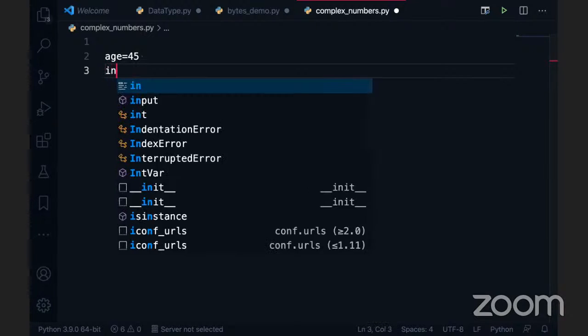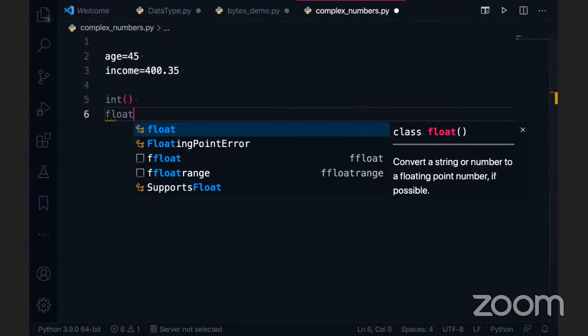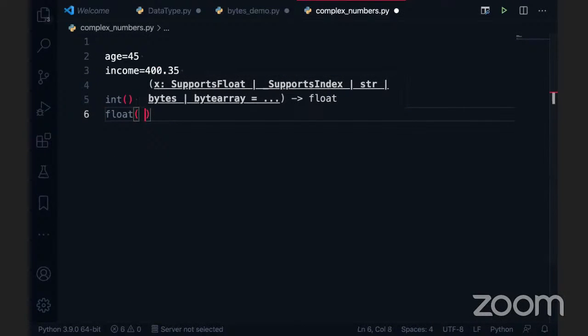And there is something else, for example, income. I can define income as a float value. For example, $400 million and 35, something like that. We can define it here, right? So I want to convert this age into float, and float into age. Is it possible? Python gives a function called int. There is another function called float. Here are the two functions we have, for numbers like integer and float. There is another function also, that is called complex.